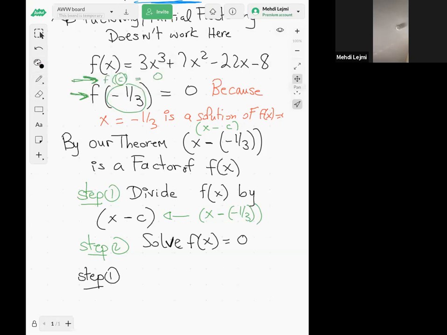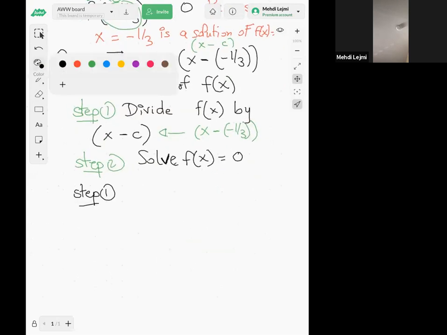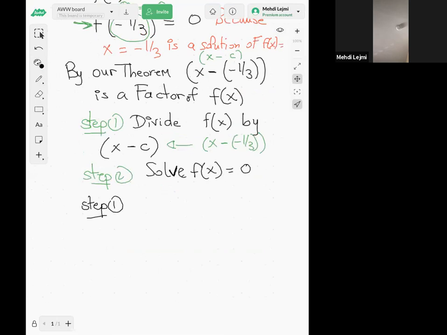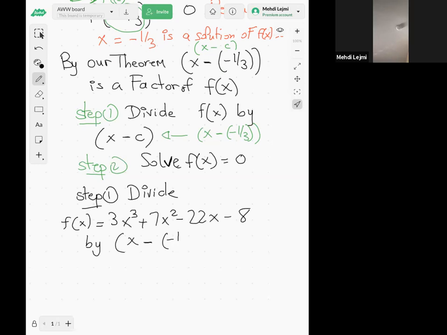Okay, so let's divide f of x by x minus c. So what's f of x? f of x is 3x cubed plus 7x squared minus 22x minus 8. I'm going to divide this by x minus our c, which is negative 1/3.